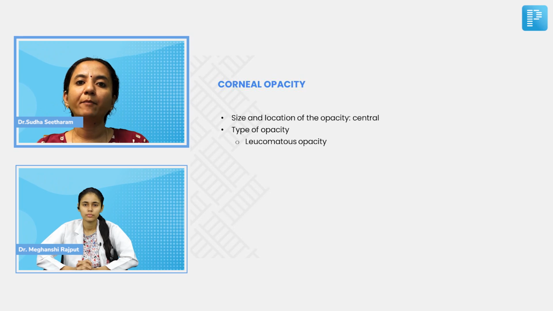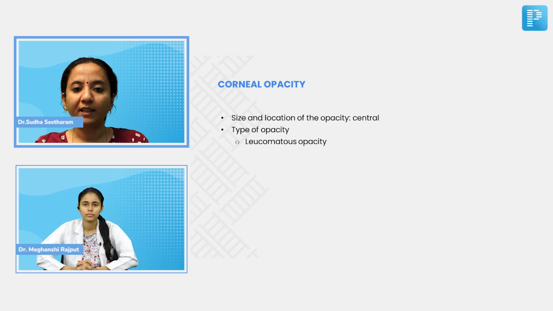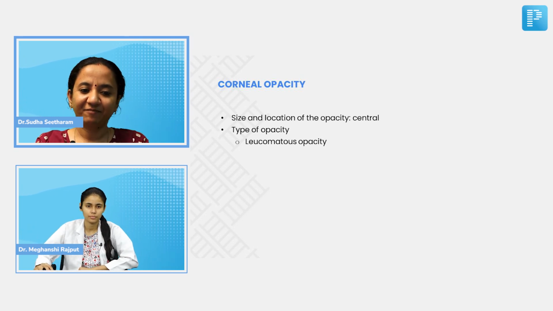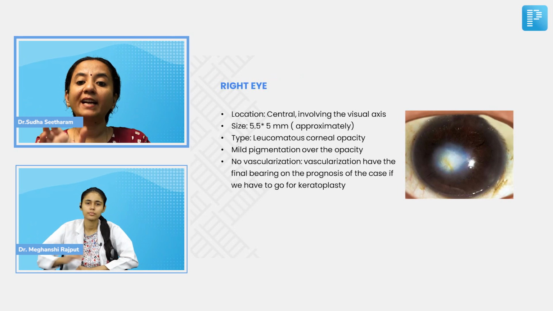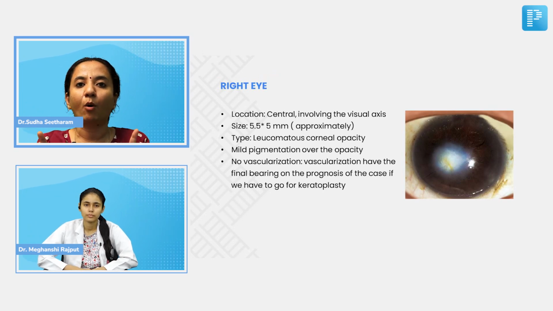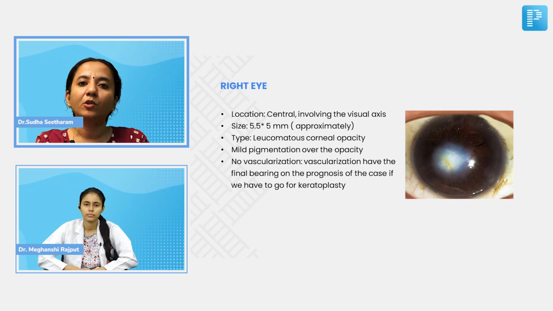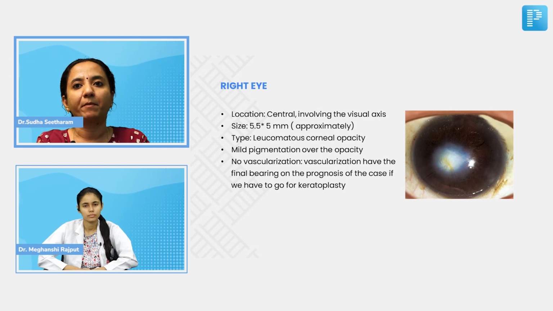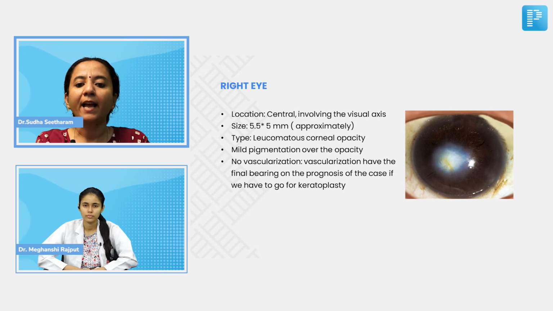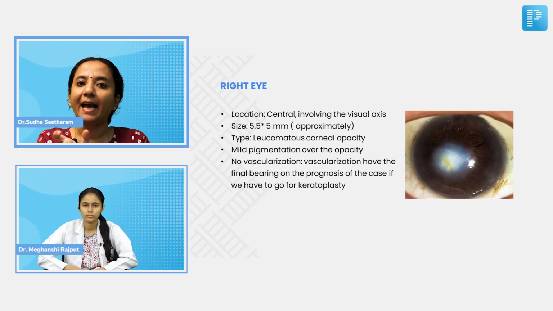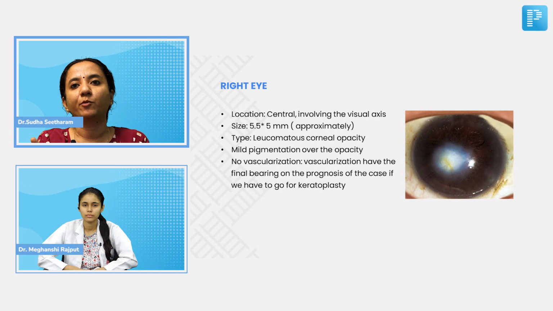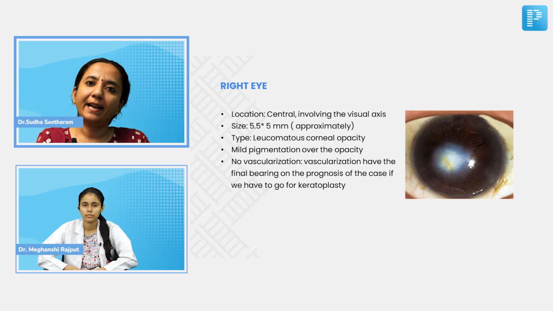But if you are examining simply with a torch, then also you can get a rough judgment. How will you do that? Please put on the picture. Yes, ma'am. So here, if we consider that the whole diameter of the cornea is around 11.5 mm, then the size of this opacity is roughly 5.5 mm horizontally and around 5 mm vertically. This is a rough judgment that we make, comparing the diameter of the opacity with the entire diameter of the cornea.